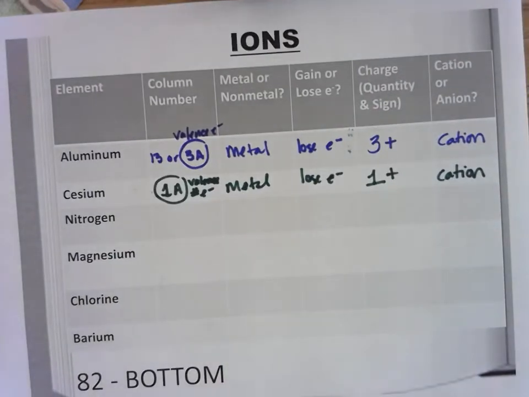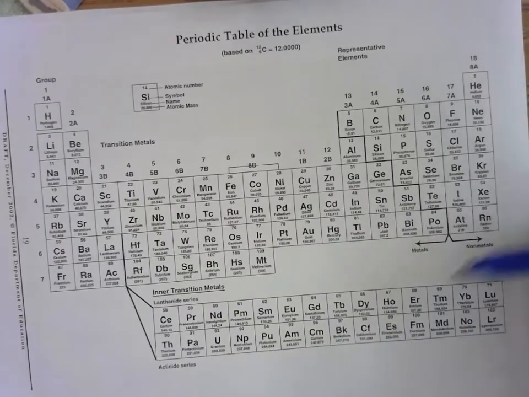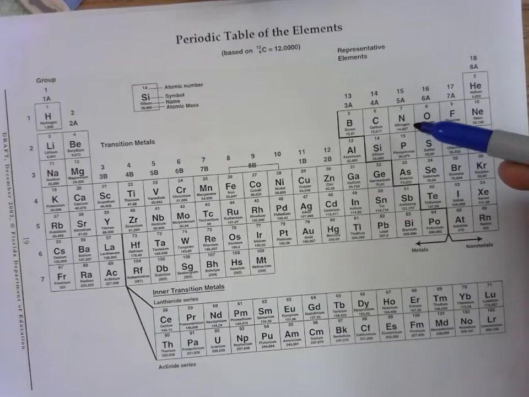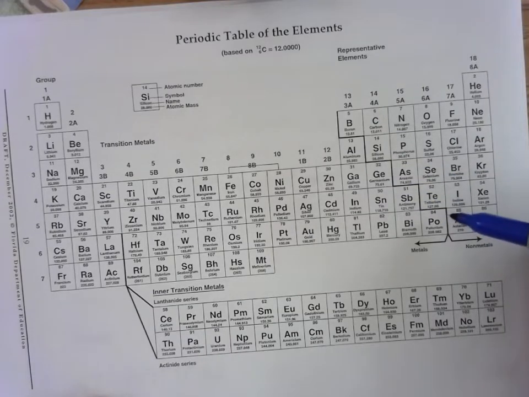And let's do nitrogen. So same process. We go to the periodic table. We need to find nitrogen. It's in group 15 or 5A. It's to the right of the stair-step line, so it is a non-metal.